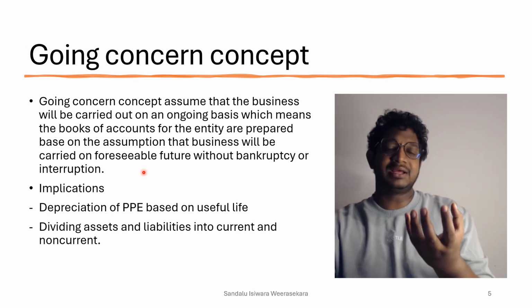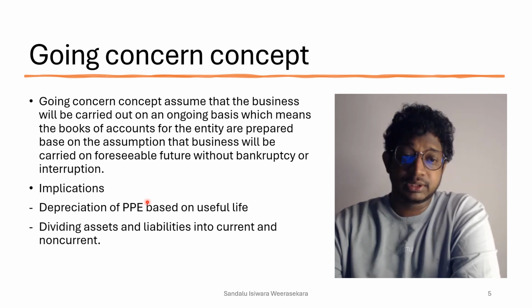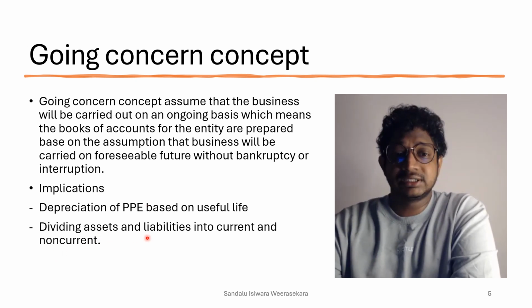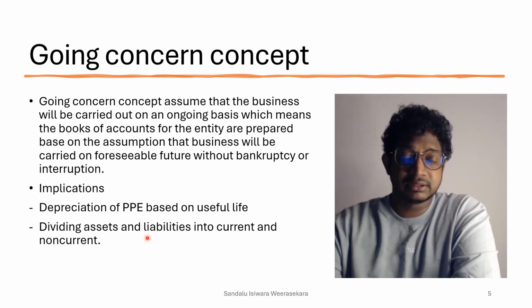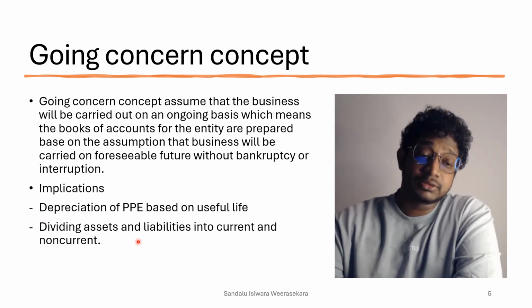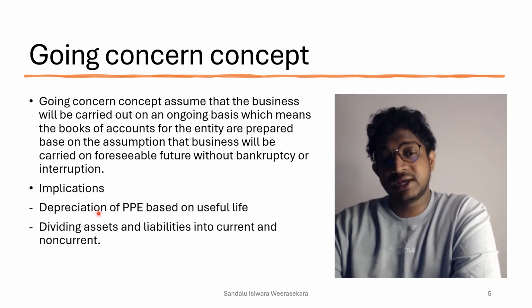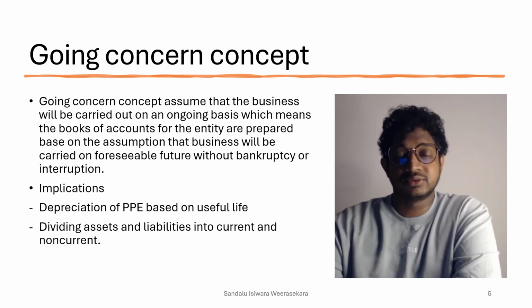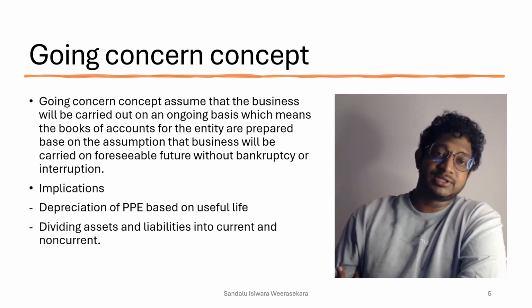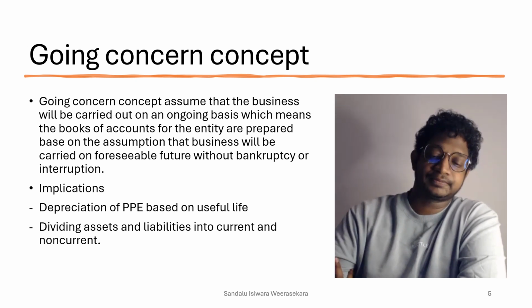So that's why we can do depreciation based on the useful life of property, plant and equipment, and divide assets and liabilities into current and non-current. Again, the implications are the main thing that you have to memorize: depreciation of PPE based on useful life, and dividing assets and liabilities into current and non-current. We are assuming that foreseeable future, so that's why we can do these things, right?